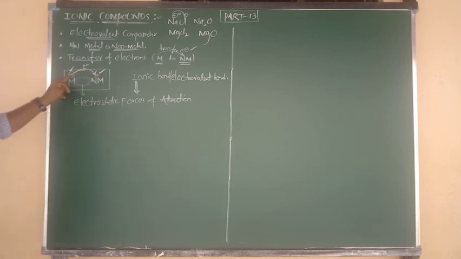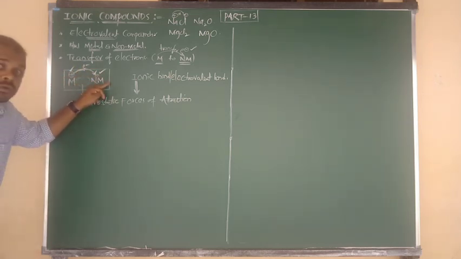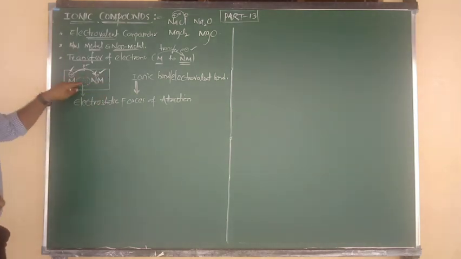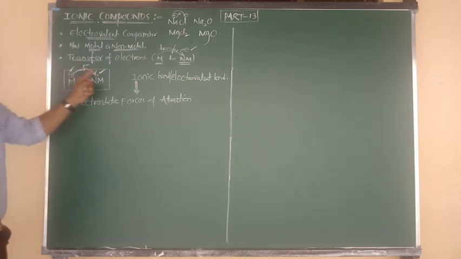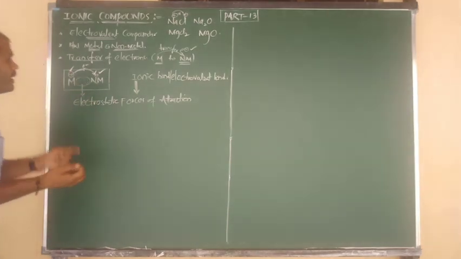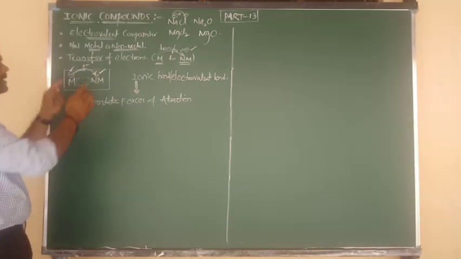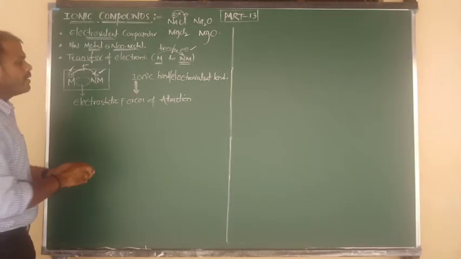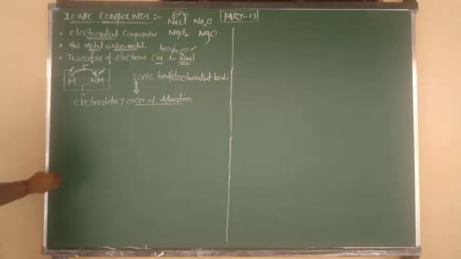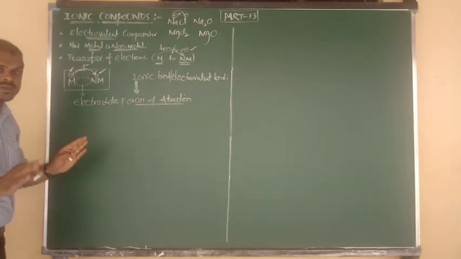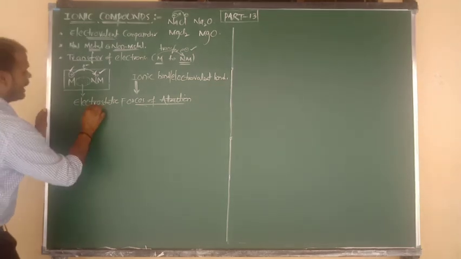So between two oppositely charged species, between two oppositely charged ions, one positive and one negative, what can we expect? Due to the two opposite charges, definitely some forces of attraction will arise. The forces of attraction, which type of forces? The forces between positive and negative species, such forces we say are electrostatic forces.